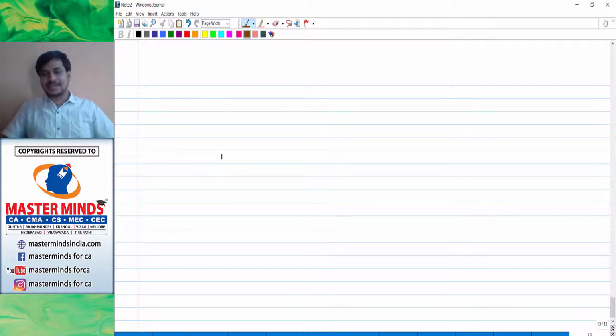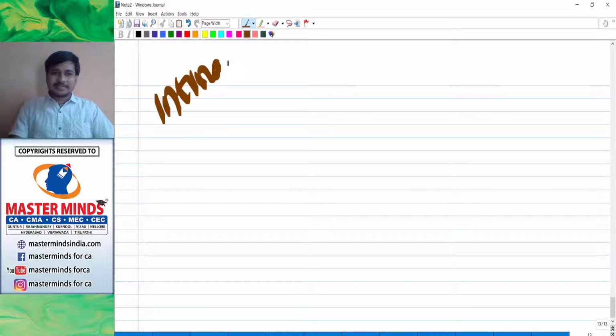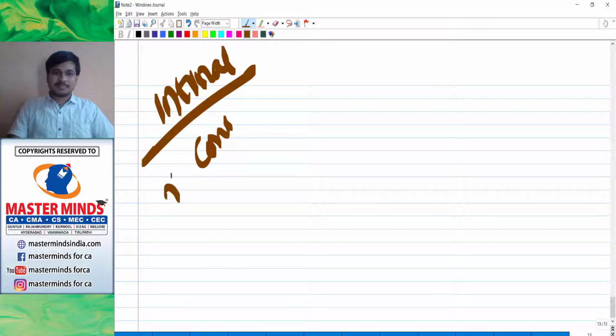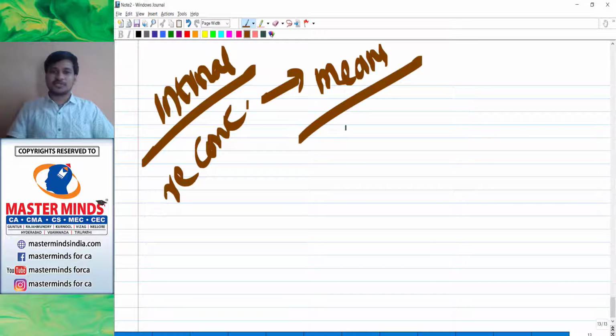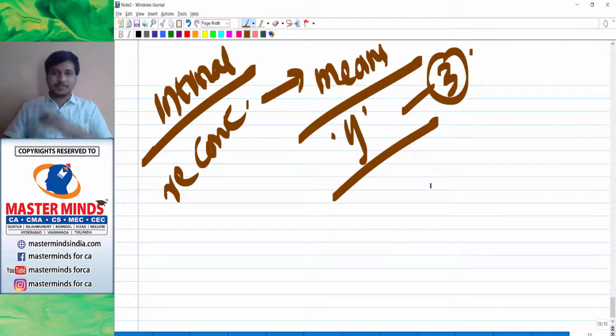Just liquidation. So my dear children, this is what internal reconstruction means, so as to make your financial parameters good. Any of these three reasons, and if the position turns out good, it will be reconstructed, otherwise it will be liquidated.